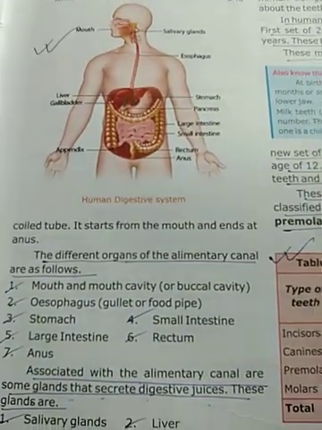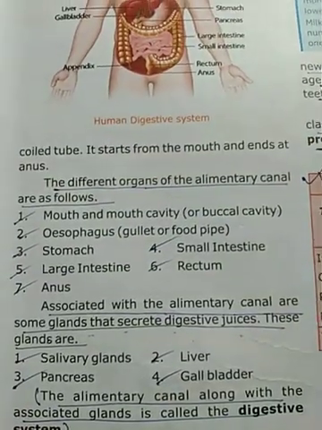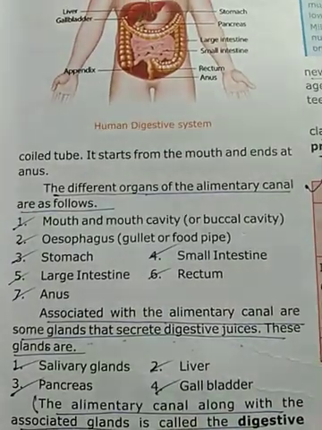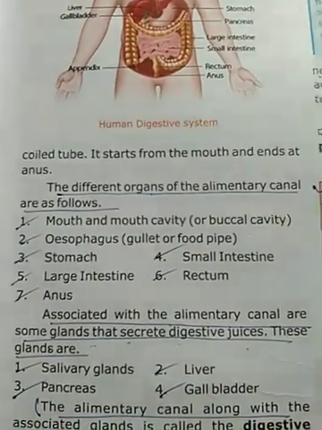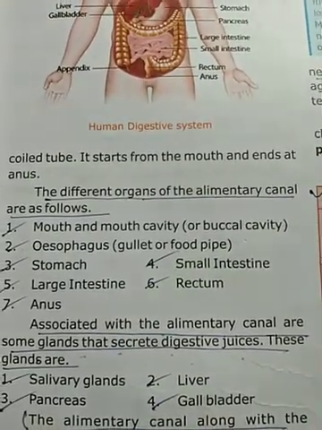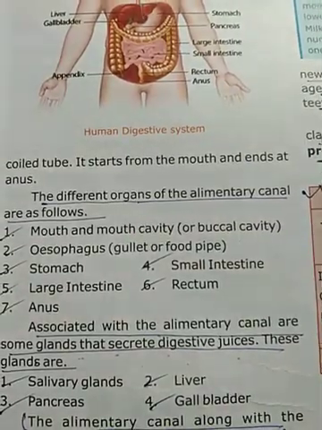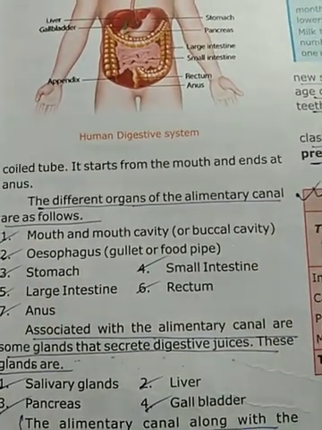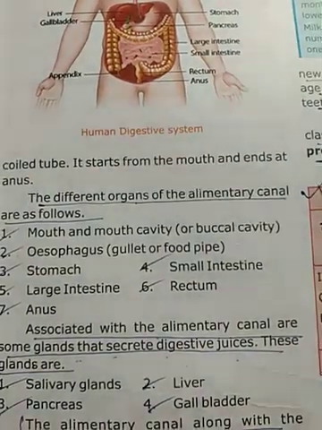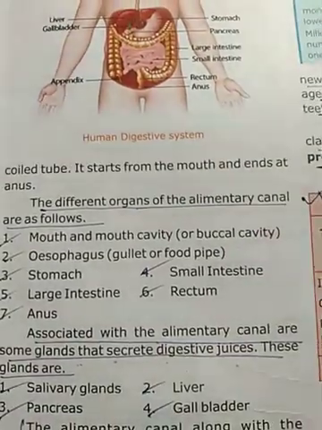The different organs of the alimentary canal are the mouth or buccal cavity, the esophagus, also called the food pipe, the stomach, the small intestine, the large intestine, the rectum and the anus. First our digestion starts in the mouth, then the food goes down the esophagus to the stomach. In the stomach about half of the food is digested, and the remaining food is completely digested in the small intestine.